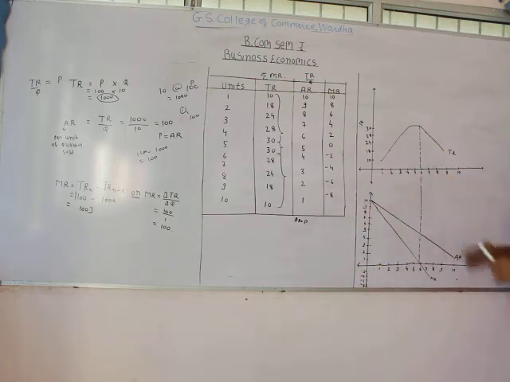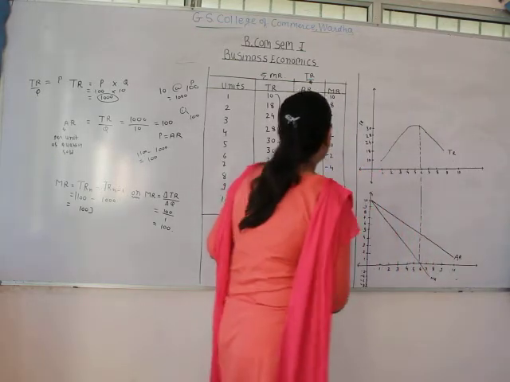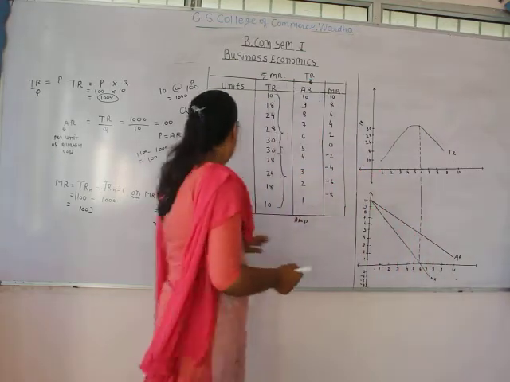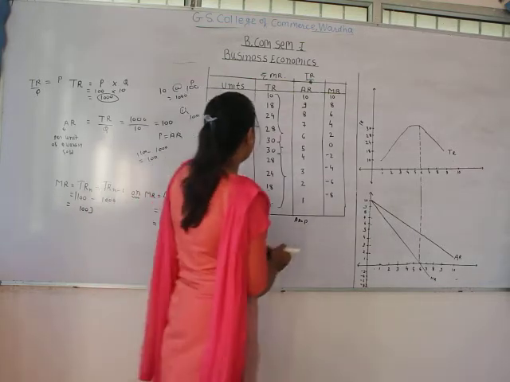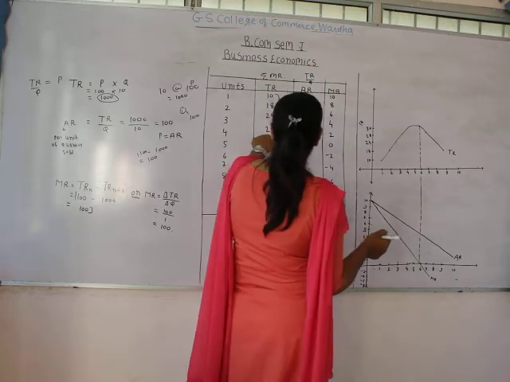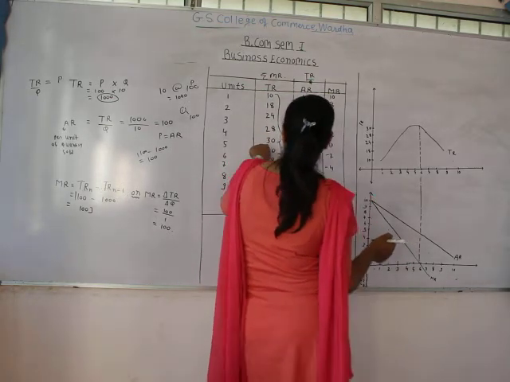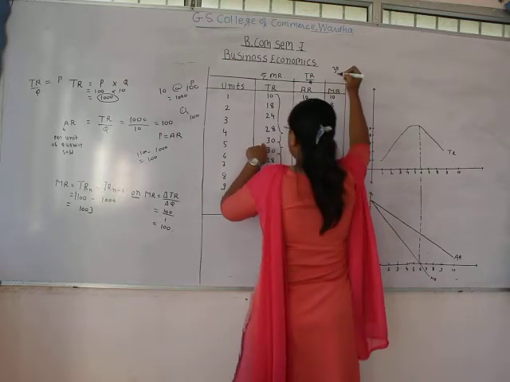Now we will talk about the marginal revenue. How do we calculate marginal revenue? Total revenue of n units minus total revenue of n minus 1 units. Like at the fifth level you can see that total revenue is 30.